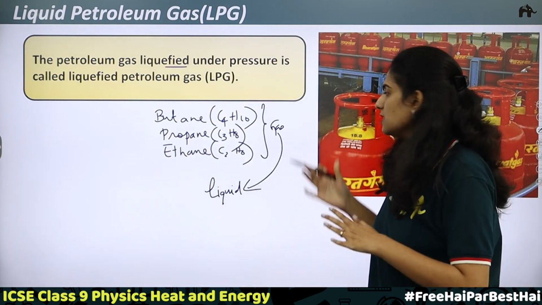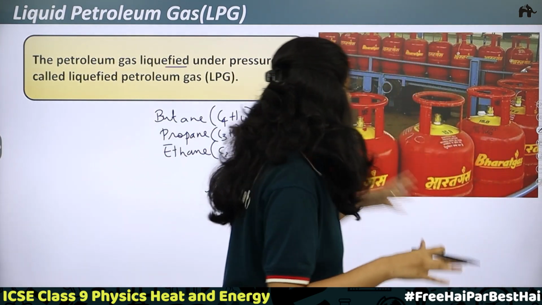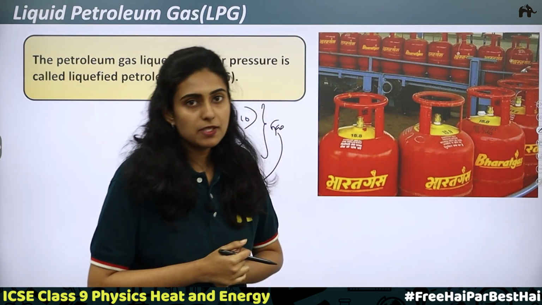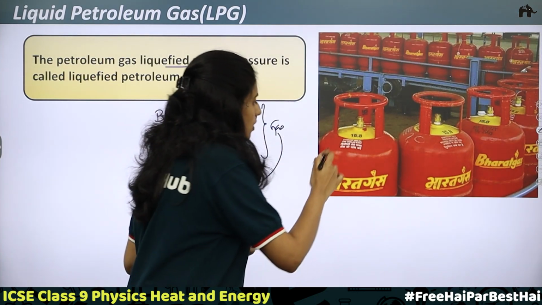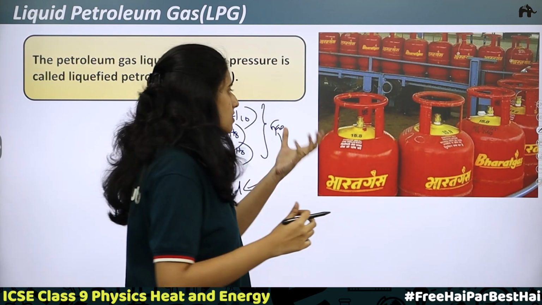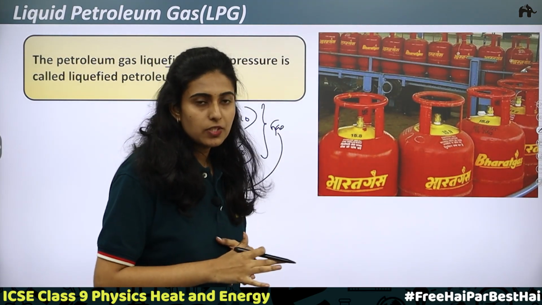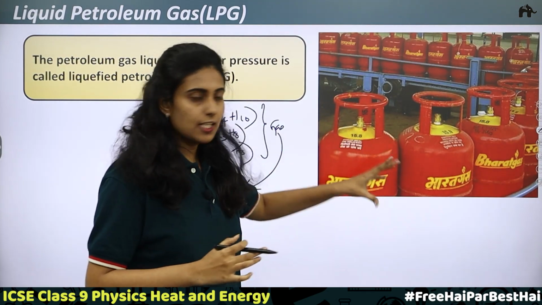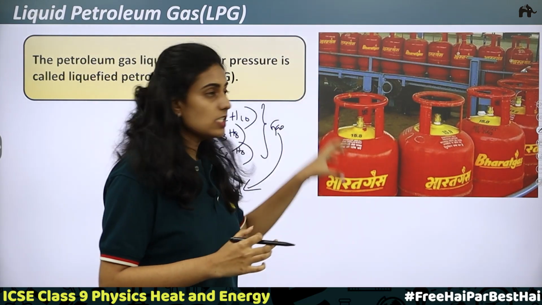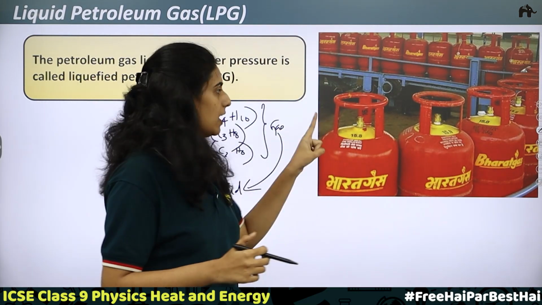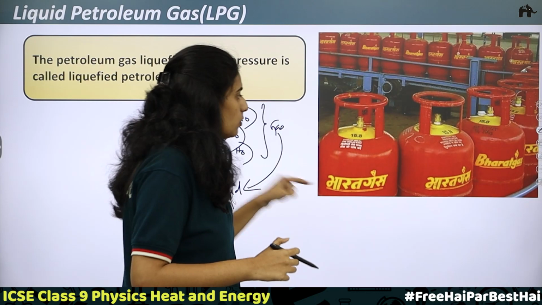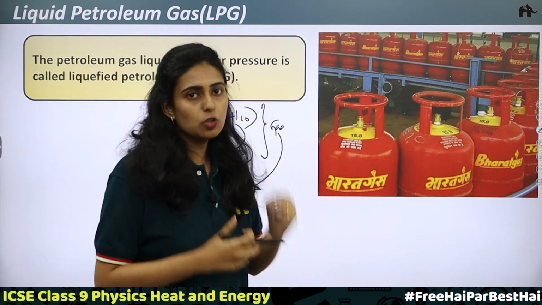So why do we use this LPG? LPG is a fuel that is being used for cooking purposes. You all know in every one of your houses this Bharat gas or some other gas will be available. So this is an LPG cylinder, it contains gas which is liquefied petroleum gas. So this liquefied petroleum gas can be used for cooking purposes.